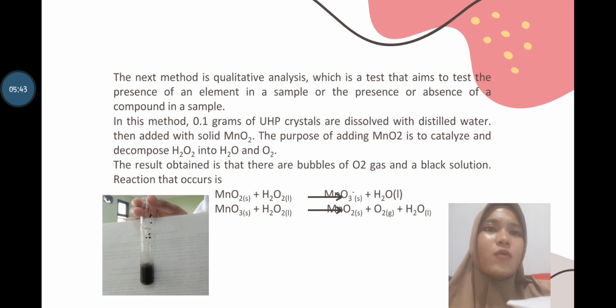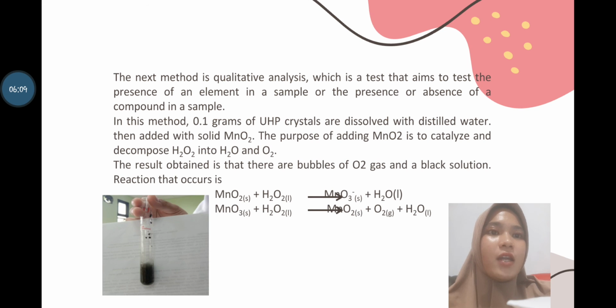The next method is qualitative analysis, which is a test that aims to determine the presence of an element in a sample, or the presence or absence of a compound in a sample. In this method, 0.1 grams of UHP crystal is dissolved in distilled water, then solid manganese dioxide is added.